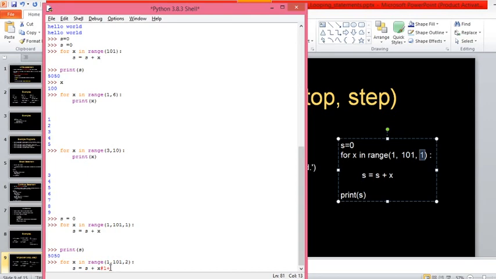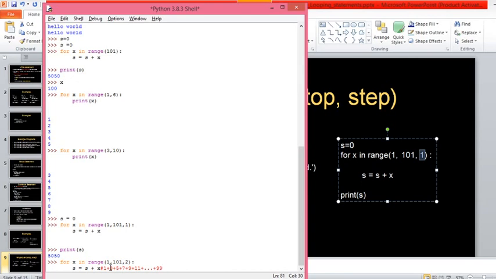So what will be the next value? 3. 1 plus 2, 3. Then 3 plus 2, 5. Then 7, then 9, then 11. So it goes on up to 99. 100 will not come here. Immediately after 99, it will go to 101 and it will stop, because 101 is the stopping value. So it will find the sum of only odd numbers. Can I say this is the sum of odd numbers from 1 to 100?